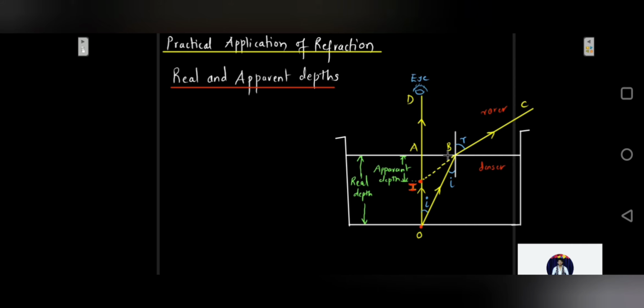But in case of ray OB, this ray is going to be refracted away from the normal. That is, the angle of incidence over here will be smaller than the angle of refraction.